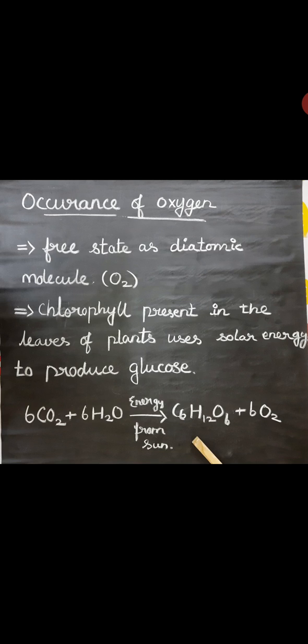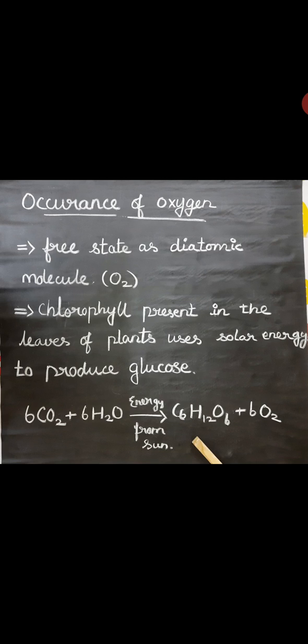The chlorophyll present in the leaves of plants uses solar energy to produce glucose. What is the equation? 6CO2, that is 6 carbon dioxide, plus 6H2O, with energy from the sun, produces glucose. What is the formula for glucose? C6H12O6, plus 6O2. So this is the equation.